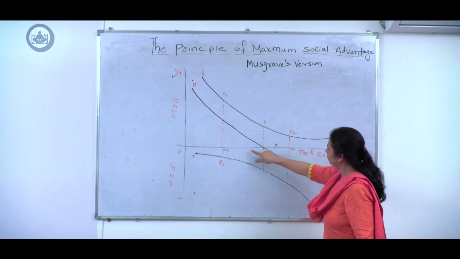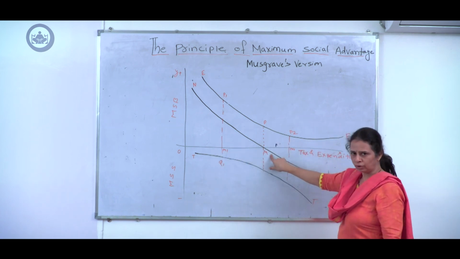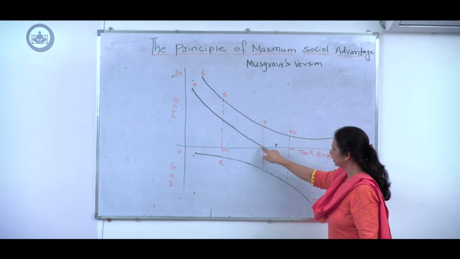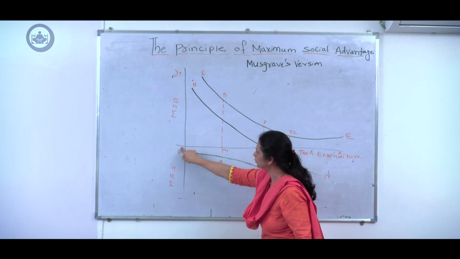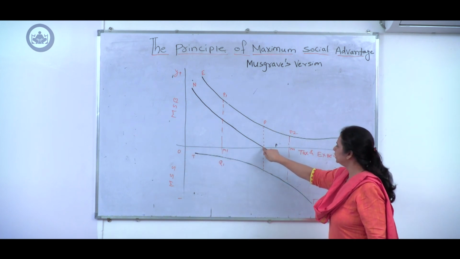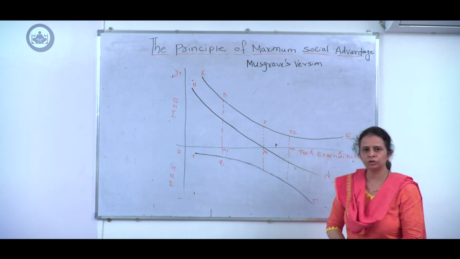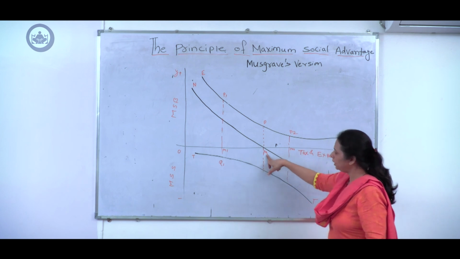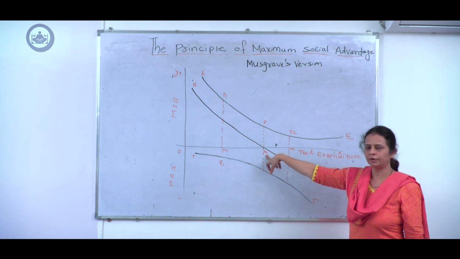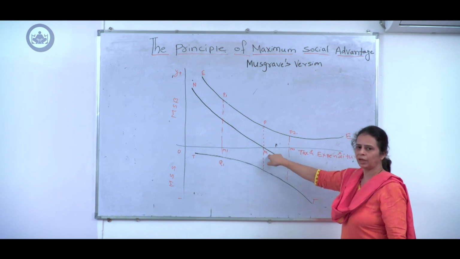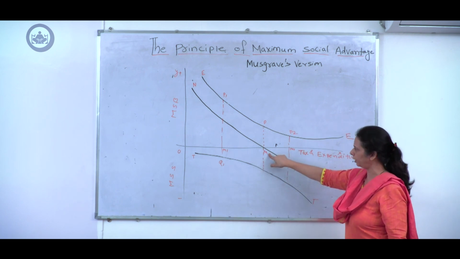Now, when the size of the budget is OM, net social benefit to the society is 0. This point corresponds to the 0 of the x-axis, and therefore this indicates that when net social benefits are 0, the total size of budget indicates maximum social advantage. So maximum social advantage is achieved when the size of the budget is OM.